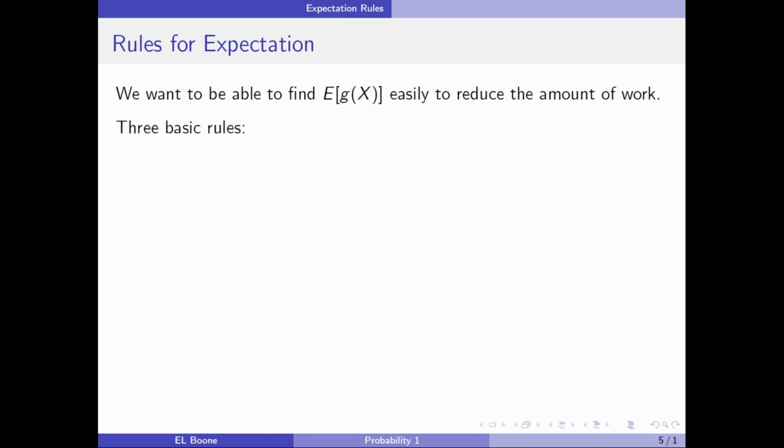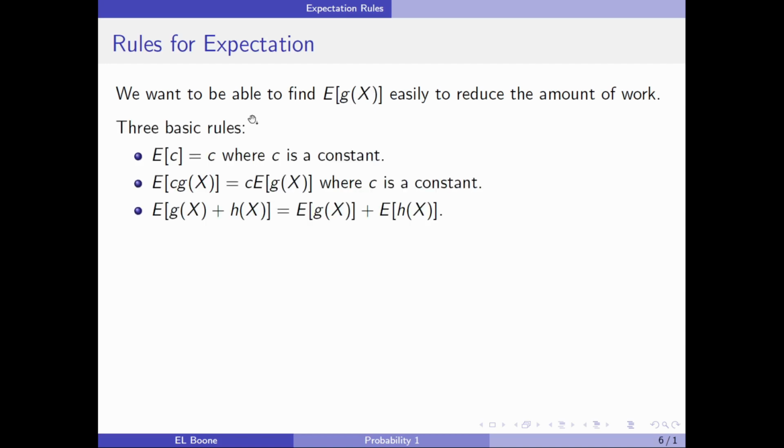So there are three basic rules that go with this. The expected value of c is equal to c, where c is a constant. The expected value of c times g of x is equal to c times the expected value of g of x, where c is a constant. And if I have two functions, g of x and h of x, and I add them together, then it becomes the expected value of g of x plus the expected value of h of x.